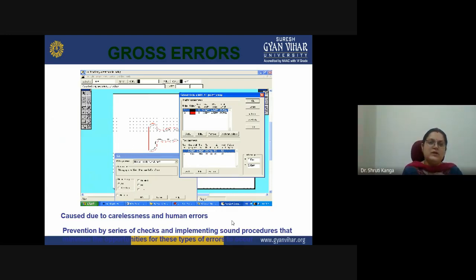suppose we have made some gross error caused by carelessness, then we are procuring wrong data sets. Now how do we prevent these kinds of errors? By a series of checks and implementing sound procedures which may minimize them. Okay, so by a series of checks, quality checks of the data, and by improving sound procedures, like for example,